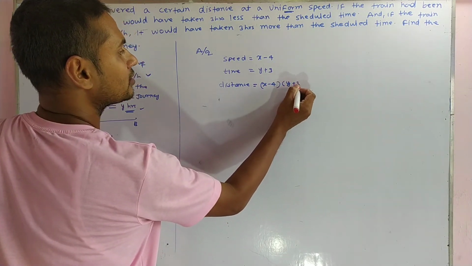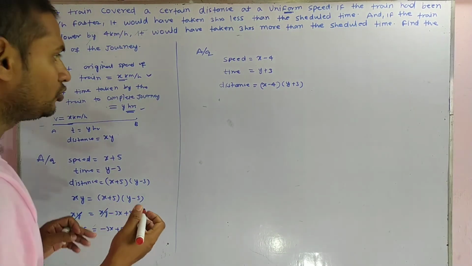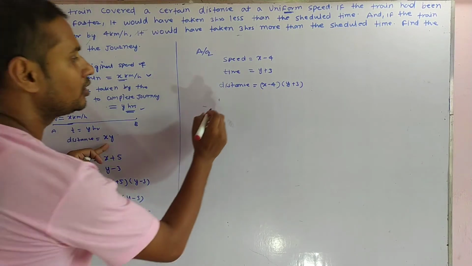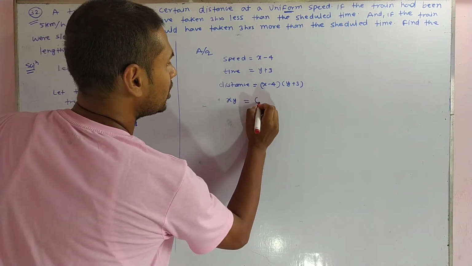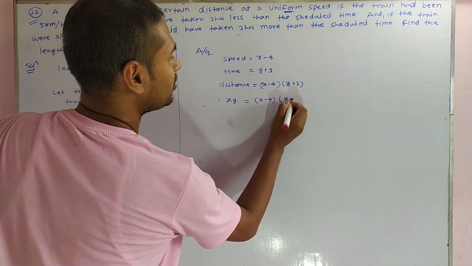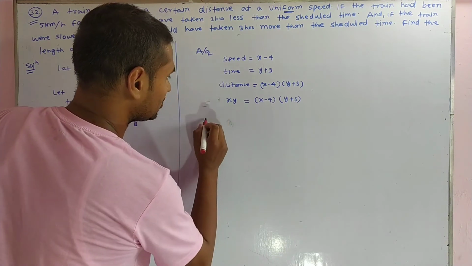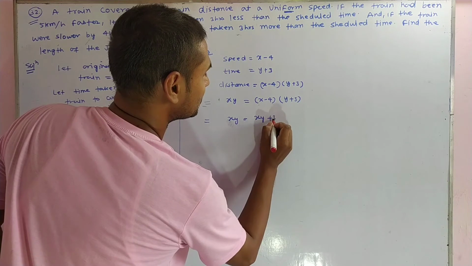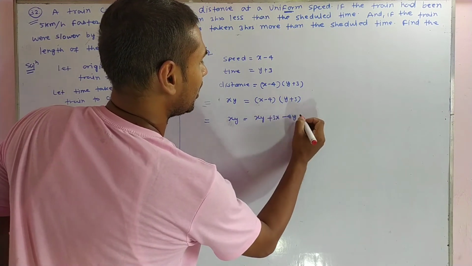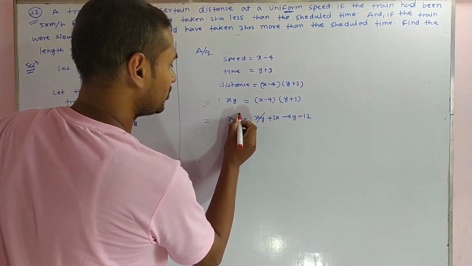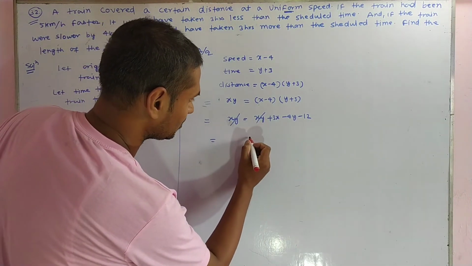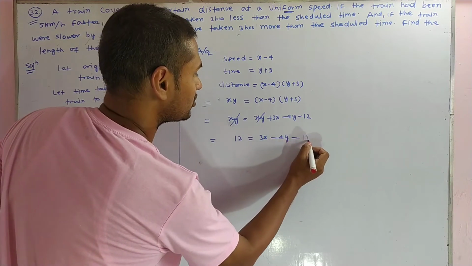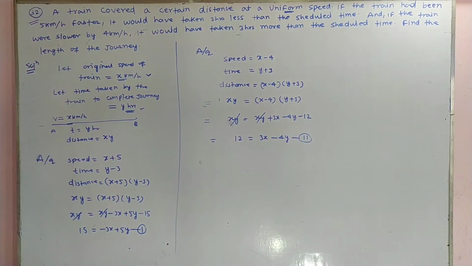So the distance, according to this data, is x minus 4 into y plus 3, and you know that the distance is fixed. The distance between A and B is x into y, so xy equals x minus 4 into y plus 3. This implies xy plus 3x minus 4y minus 12. This xy will cancel out, and it will give us 3x minus 4y equal to 12, and this is equation number 2.